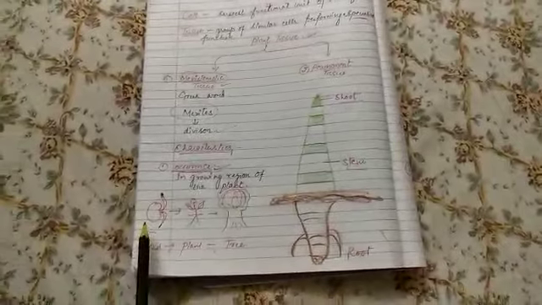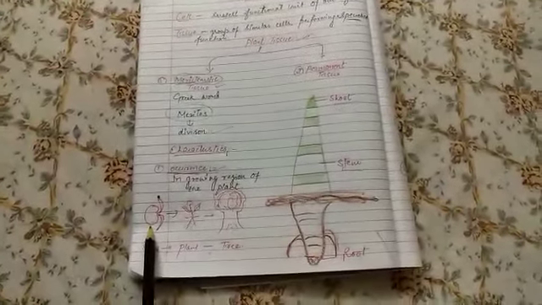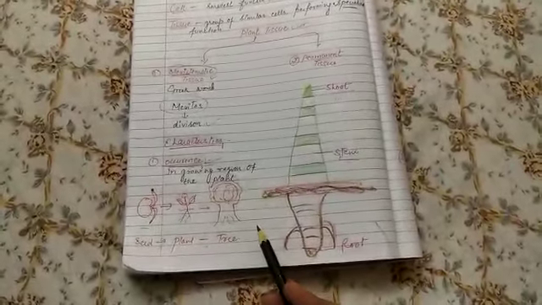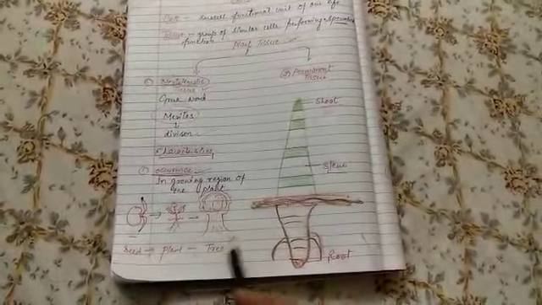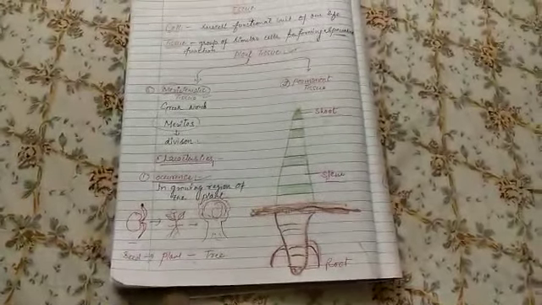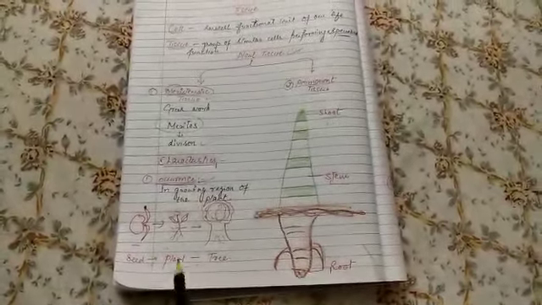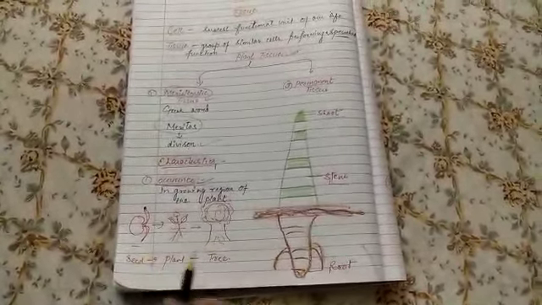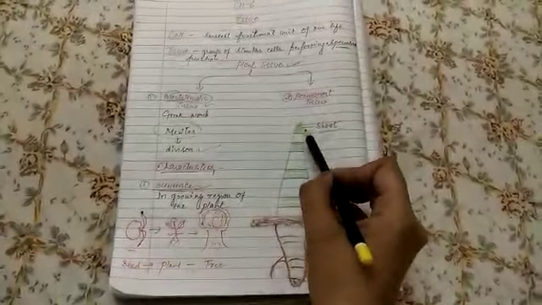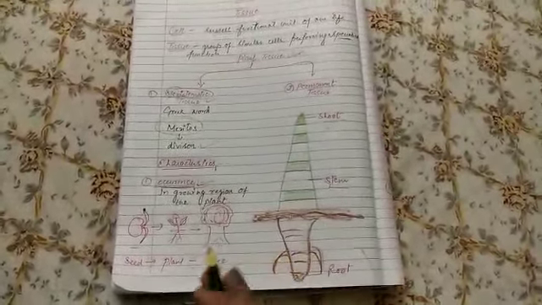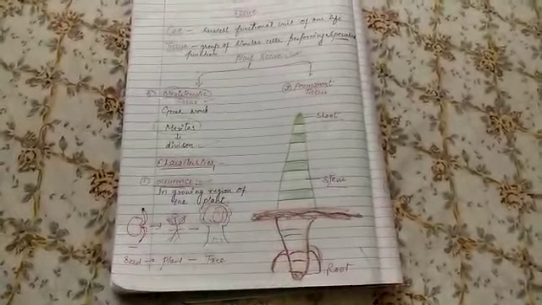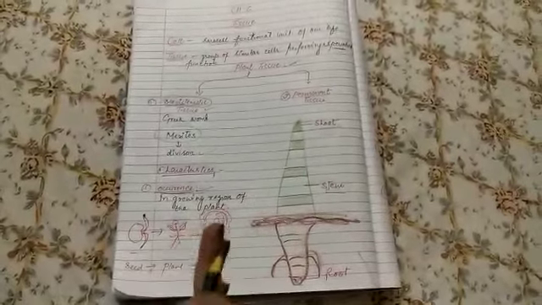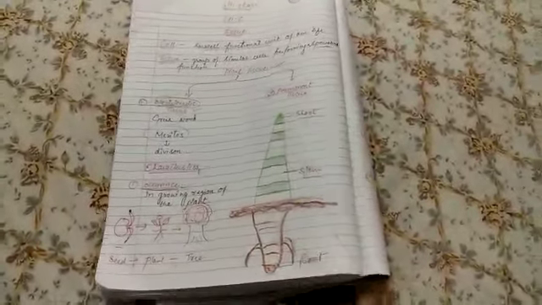Also see this diagram. This is a small seed. This turns into a plant and the plant grows into a large tree. How is it possible that a small seed grows into a large tree? This is all because of the presence of meristematic tissue. As meristematic tissue is present on the growing region of the plant, it divides continuously throughout life and helps in the growth of the plant vertically as well as horizontally.